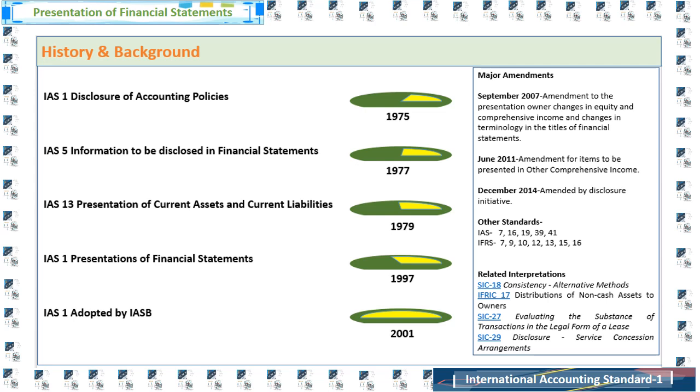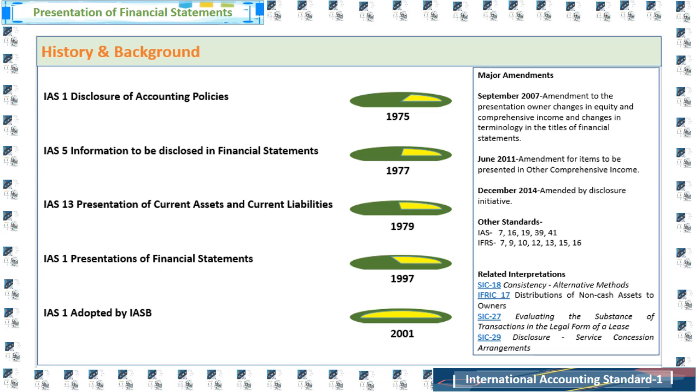In 2001 IAS 1, presentation of financial statements, was adopted by the IASB, and after that several amendments were made. Major amendments were made in September 2007, June 2011, December 2014, October 2018, January 2020, and October 2022.